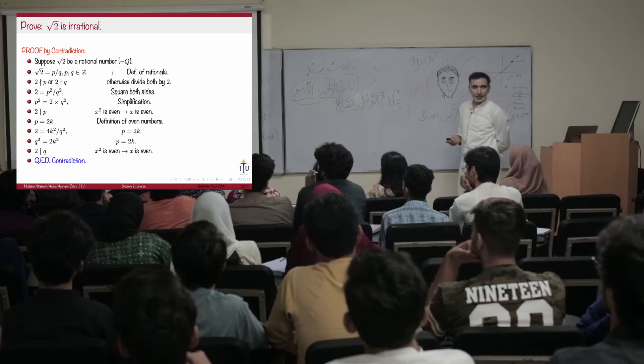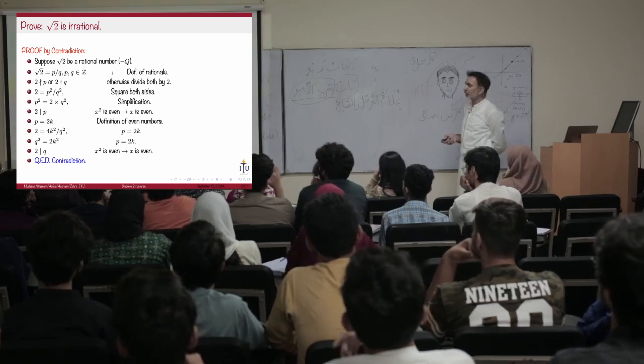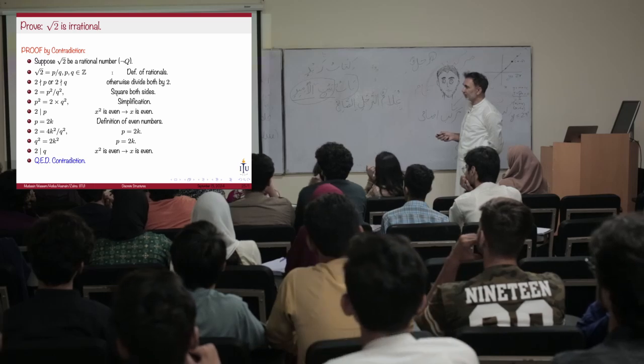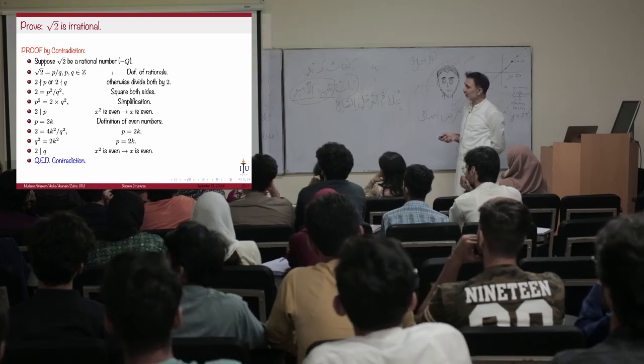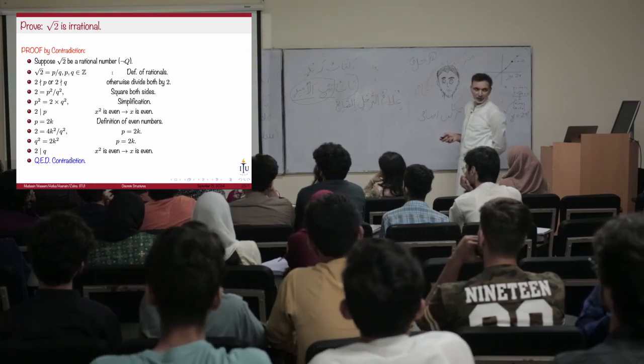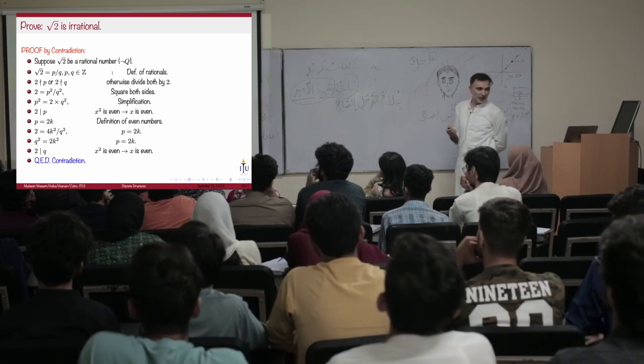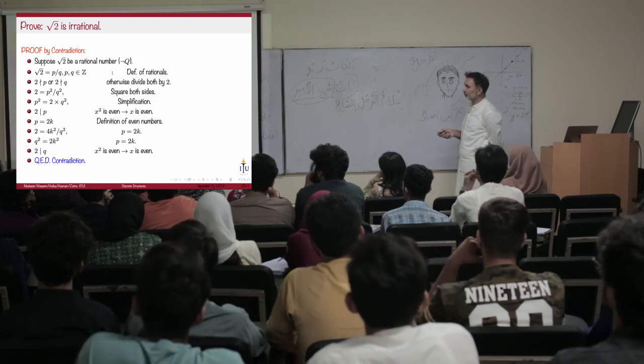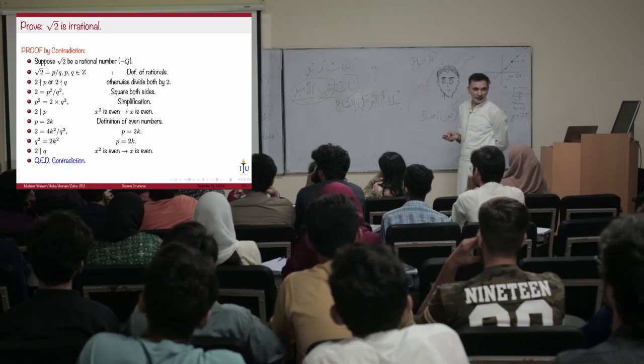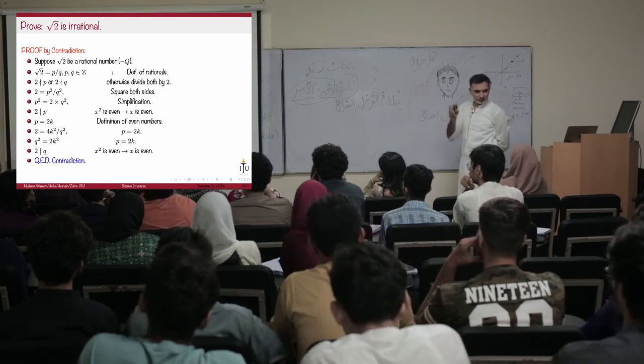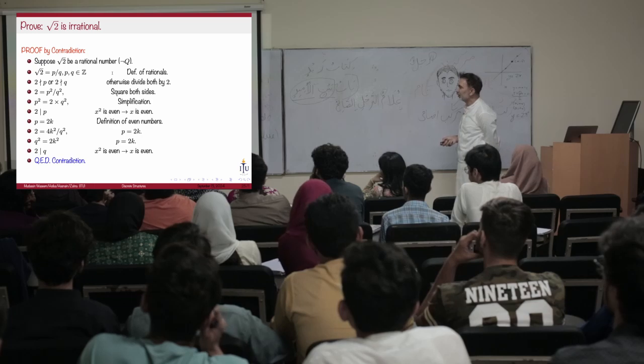What's the next step? It's the definition of the rational numbers. If square root of 2 is rational, then I can always write it as P over Q, where P and Q are some arbitrary integers in the domain of integers. With me?